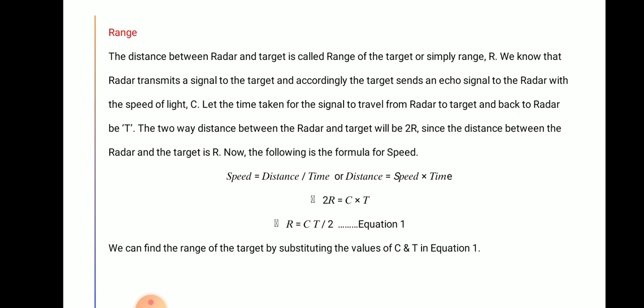As we know, speed is equal to distance divided by time, or distance is equal to speed into time. Therefore, 2R is equal to c into T, or R is equal to cT by 2. We can find the range of the target by substituting the values of c and T in equation number 1.